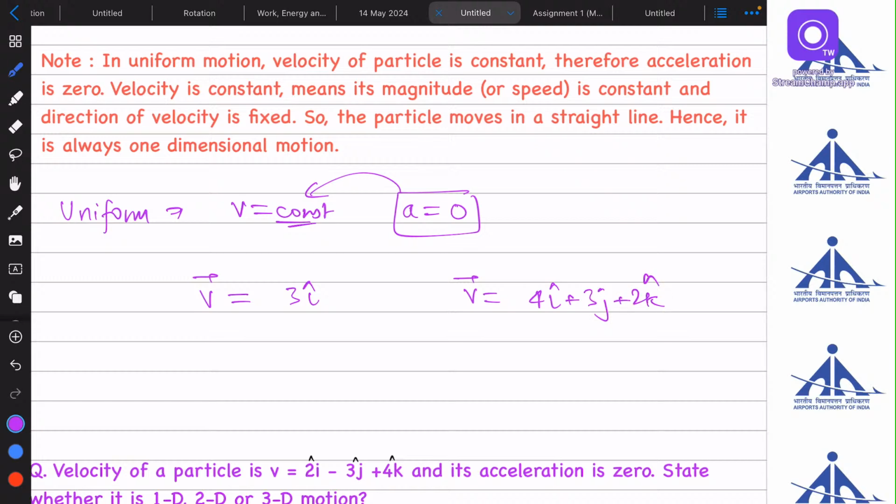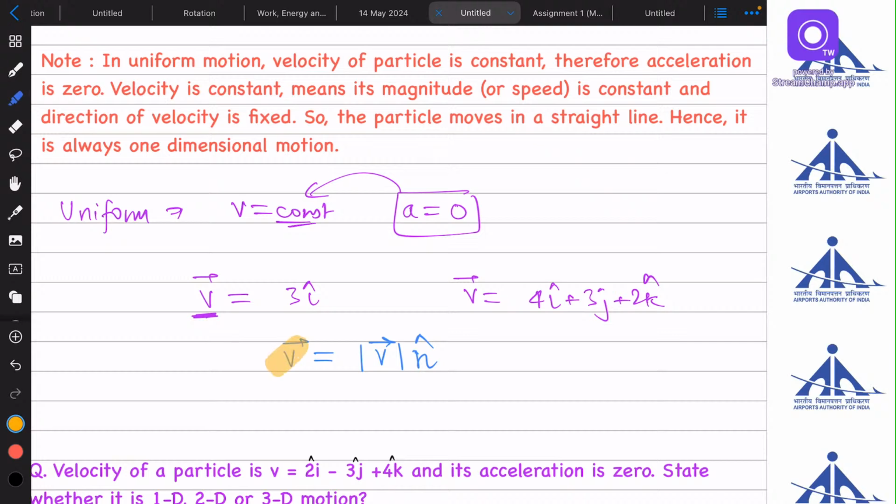Let's say like this. So when I say that velocity is constant, then two things will be constant, because velocity is a vector quantity, and a vector quantity can be written in the form of its magnitude as well as its direction. n cap is a unit vector in the direction of velocity.